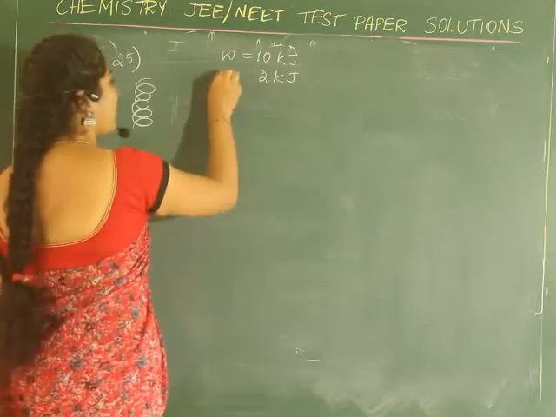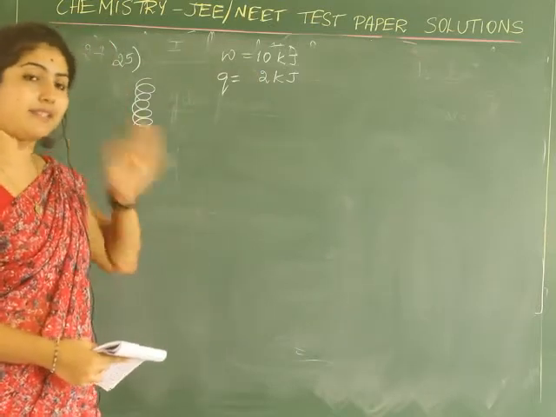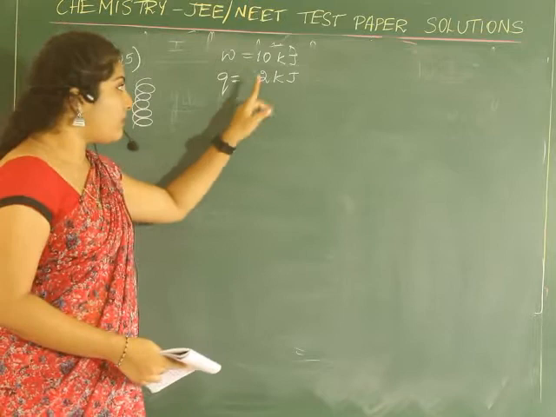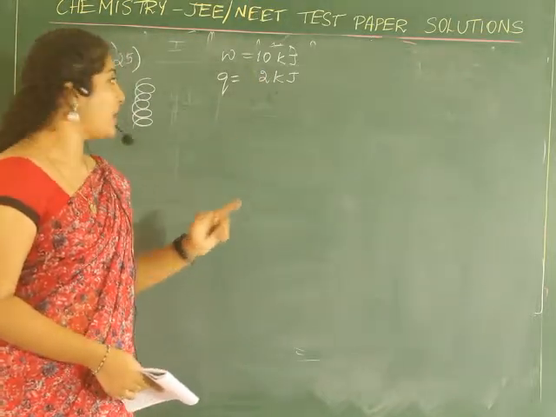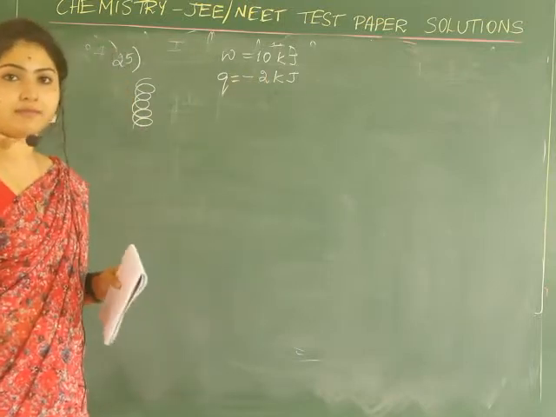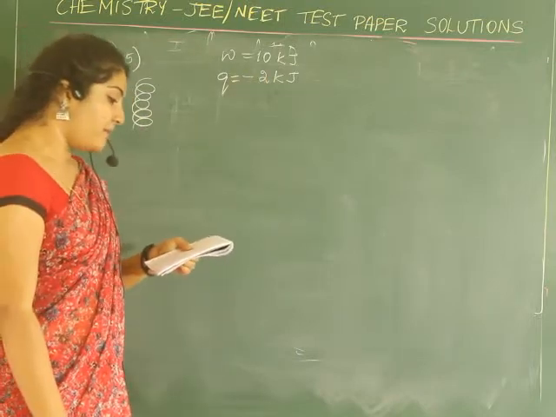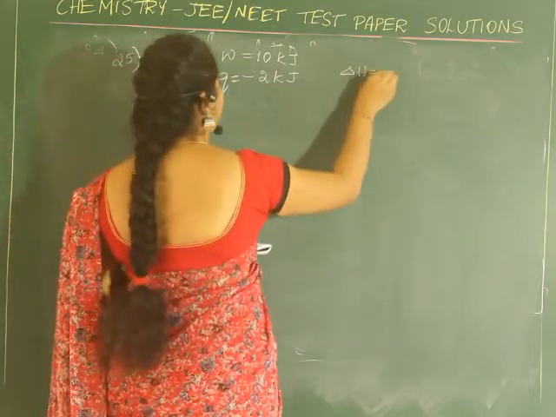Now listen properly. 2 kilojoules escaped to the surrounding means Q is negative. Exothermic process.